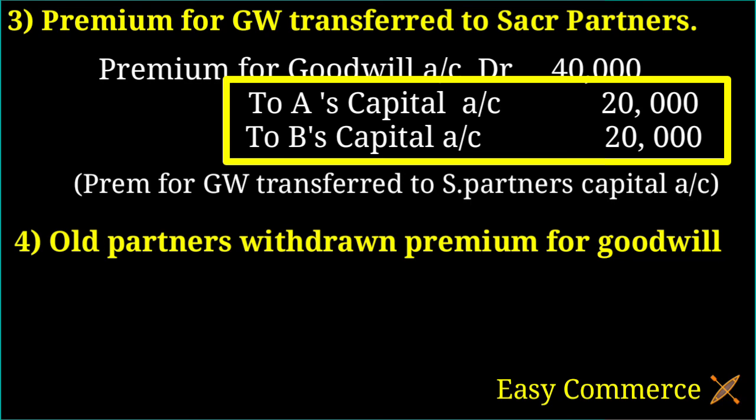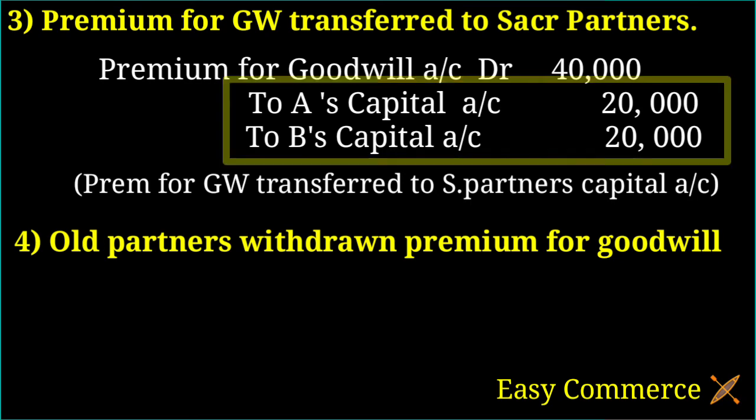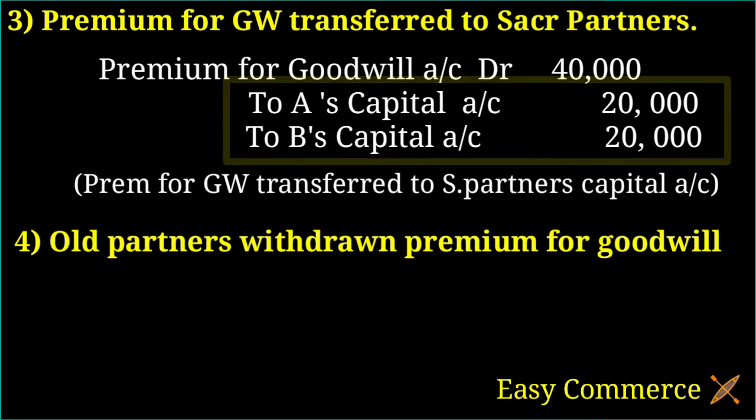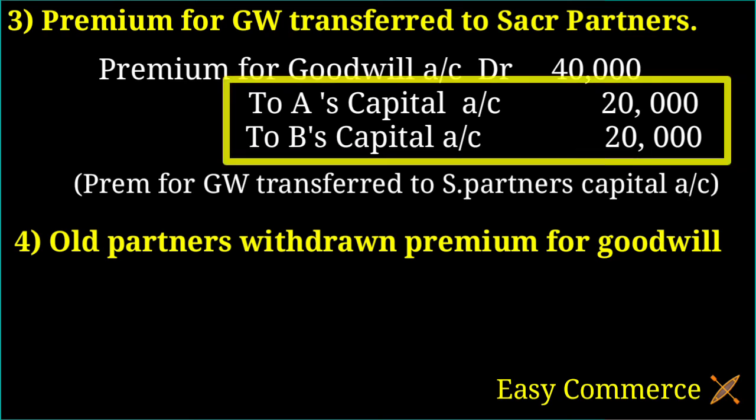So here, the amount of cash the partners withdraw, we should credit. When we distributed the premium to the old partners, their capital accounts were credited. Now they are going to withdraw the premium, so we should debit their capital accounts, just reverse it.